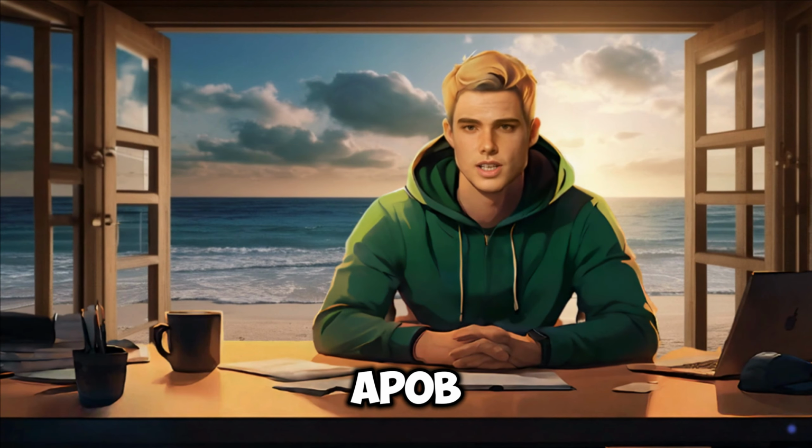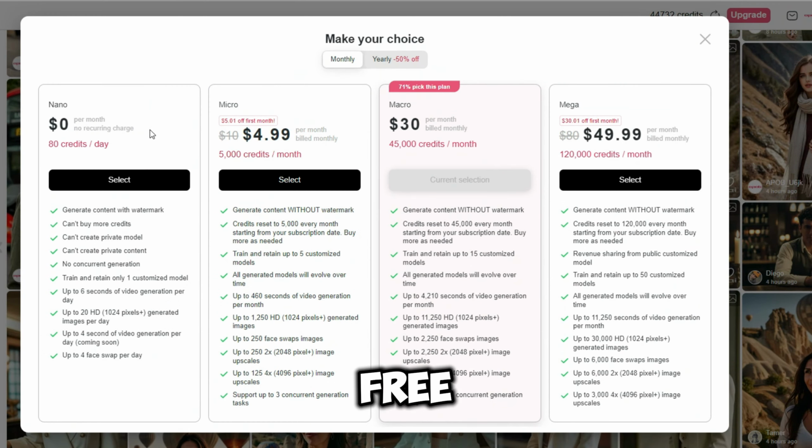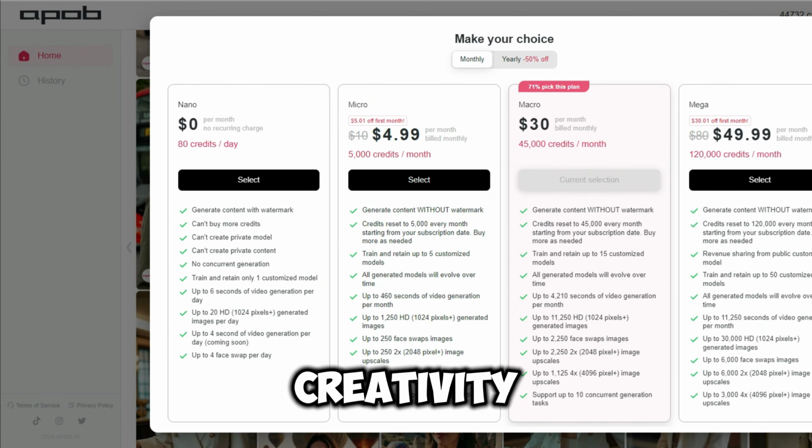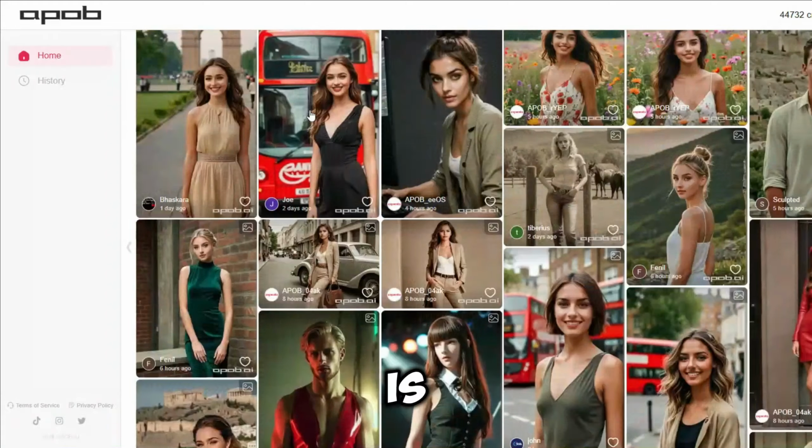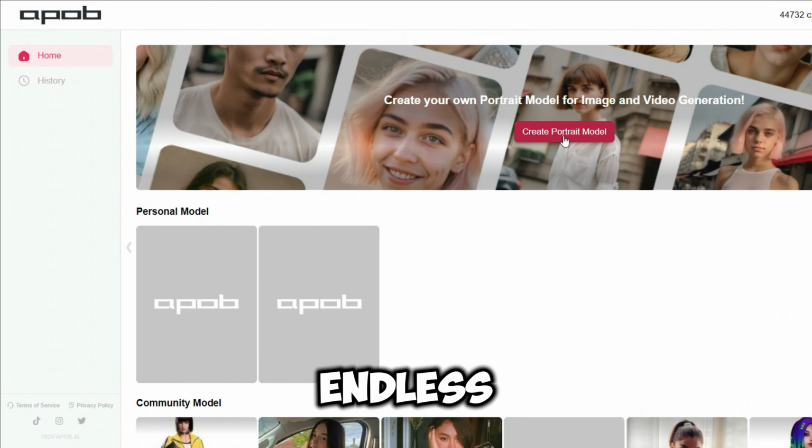Now that you've got your APOB account set up, it's time to bring your AI influencer to life. With the free plan, you get 80 credits daily for image generating. Get ready to unleash your creativity as we walk you through the process of uploading your photo or generating an entirely unique AI image. Creating your dream AI influencer on APOB is a straightforward process that offers endless possibilities.